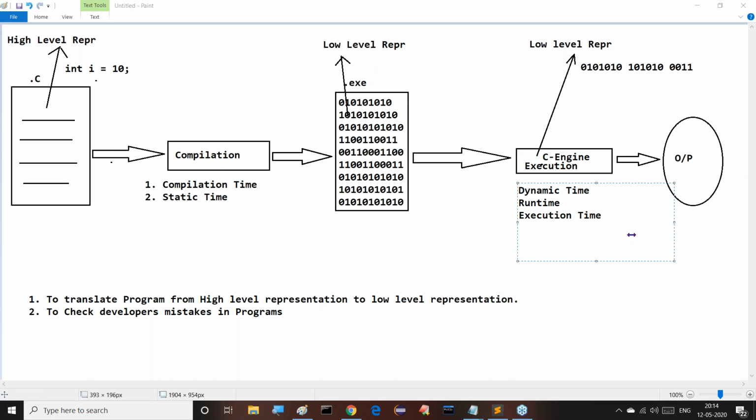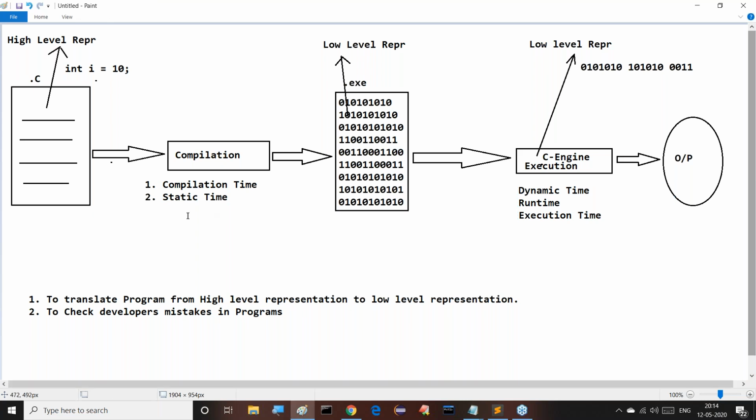So here static time is just terminology, not more than that. When we are performing compilation, that means before execution. Static in the sense which one? Before execution. That's why we may call it static time. While executing our program, that is called as like which one? No, runtime. That's okay, good.